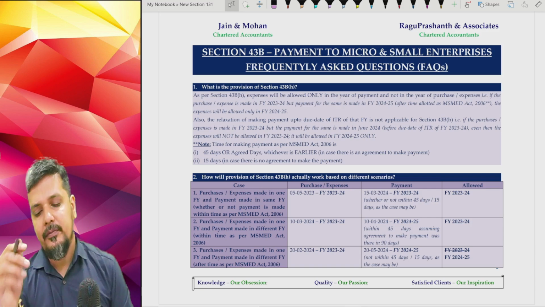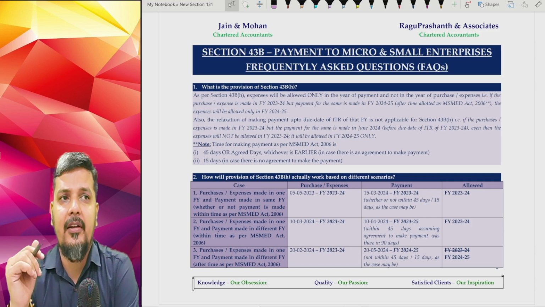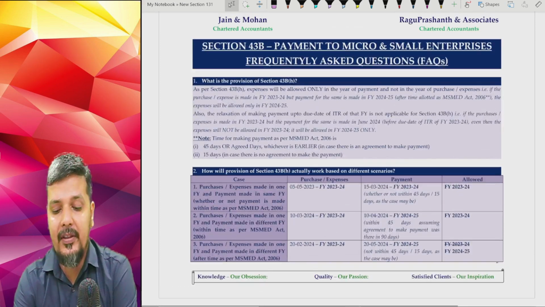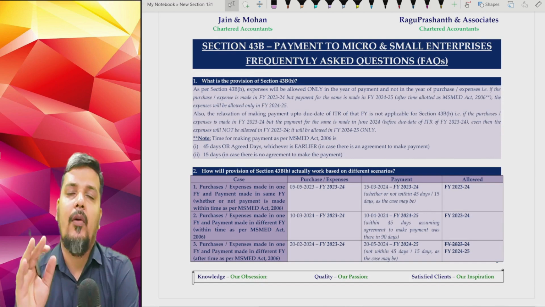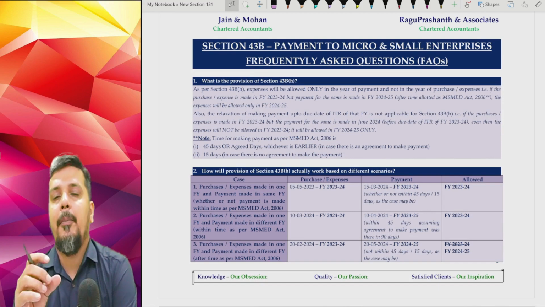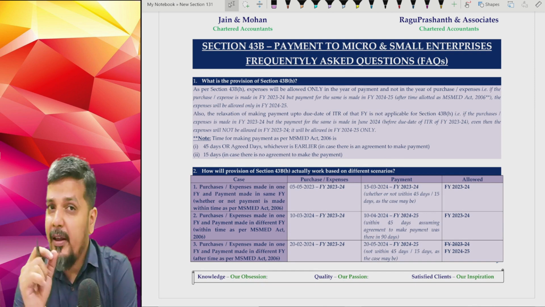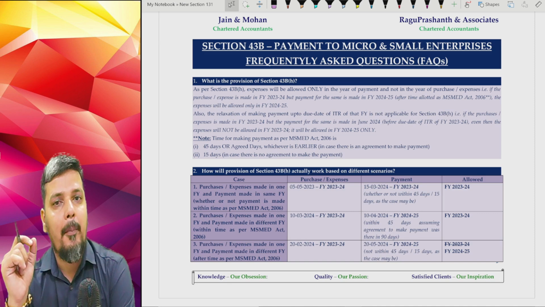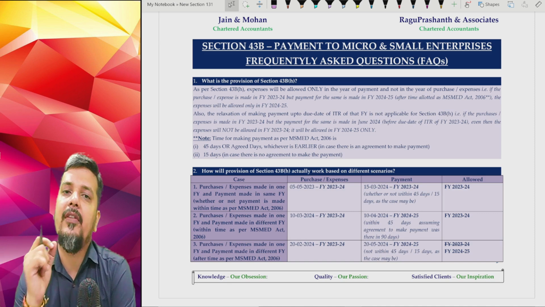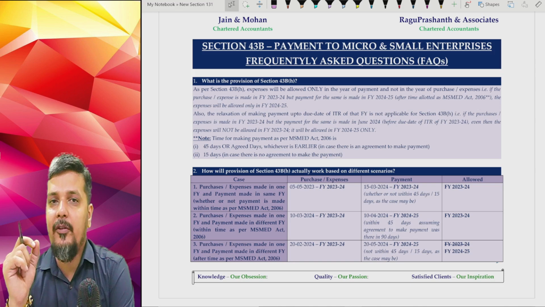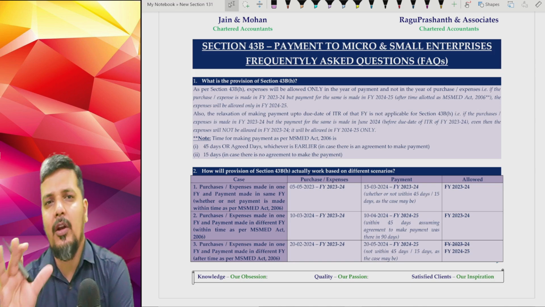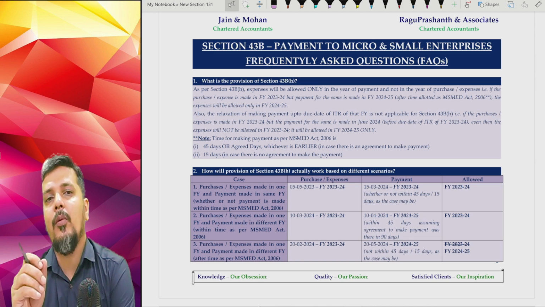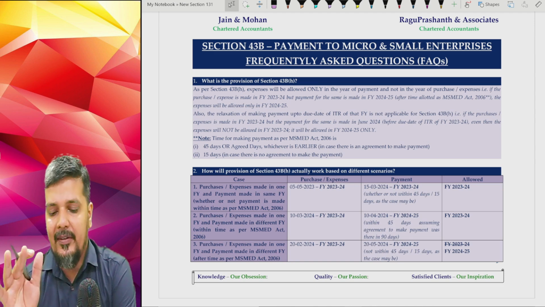Now, moving on, let us see the first frequently asked question, which is basically what is this section 43BH all about? This 43BH is all about a provision where it tells that your expenses in your income tax act will be allowed only on your payment basis, if at all the same is to micro and small enterprises. What is micro enterprise? What is small enterprise? We'll discuss.